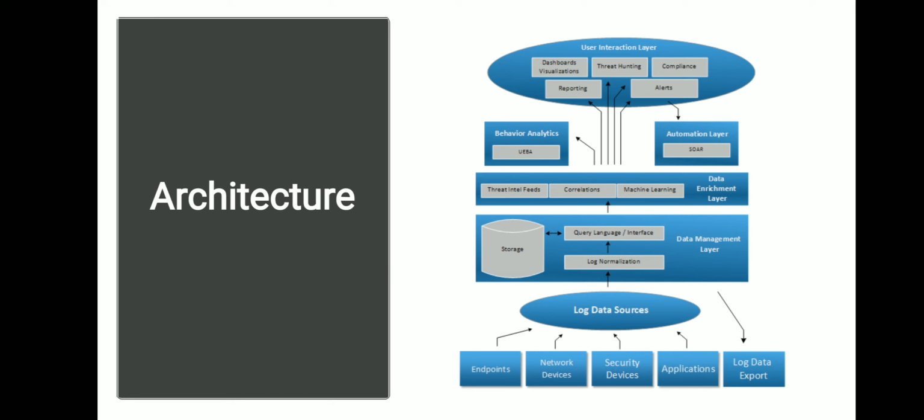I know different organizations may have different need, but as I said, irrespective of which business vertical you are in, you have to look at the complete architecture. And this is the complete architecture. You may exclude some of the components. For instance, you say, okay, I don't need automation layer, or I don't need behavioral analytics layer, or I may not need network devices or endpoints, so on and so forth. But at the end of the day, you have to start from here and then fine tune your architecture and then go for implementation phase.